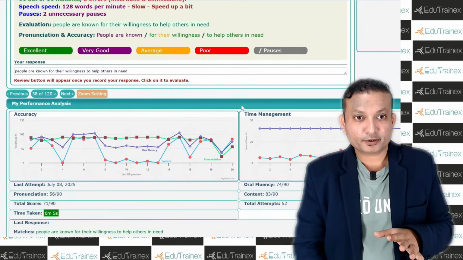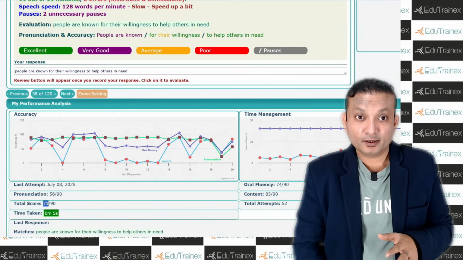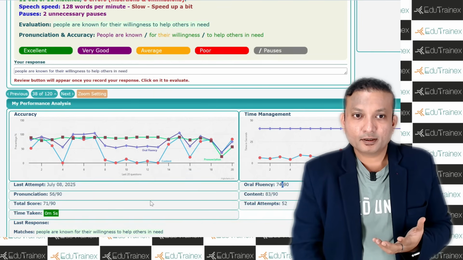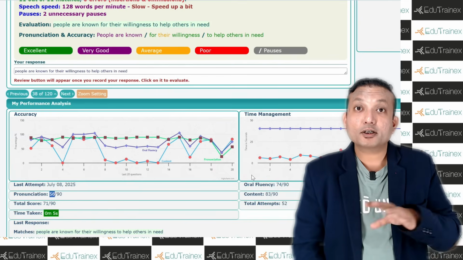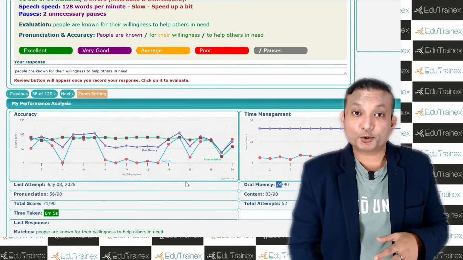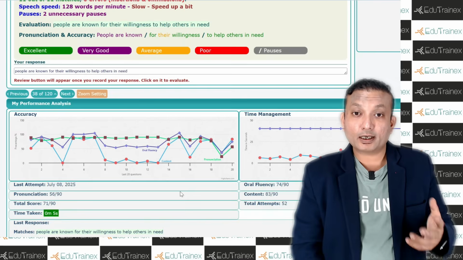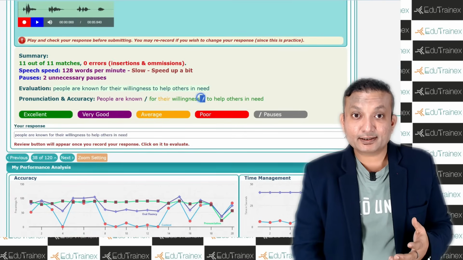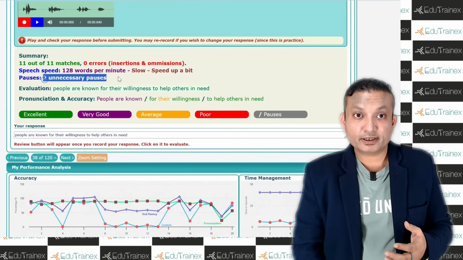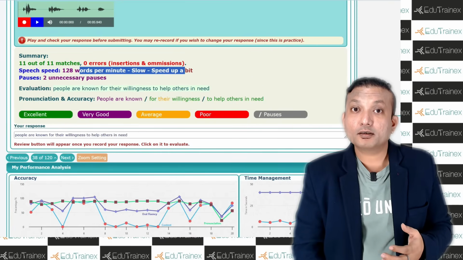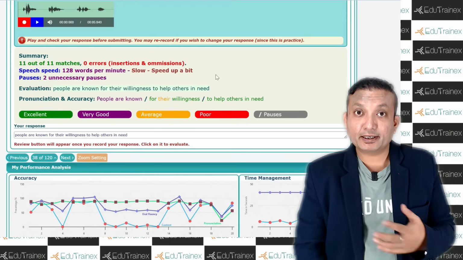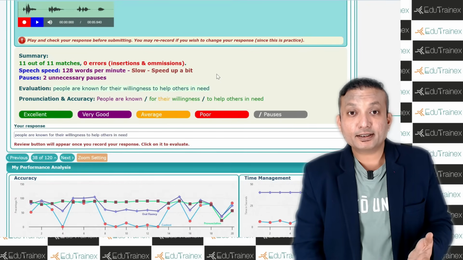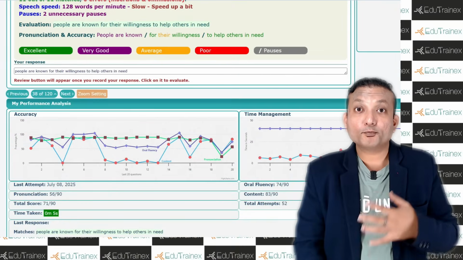Now if I see the scores, I said the whole thing, so I should have crossed 79 easily, right? But see how the pronunciation also came down, because pronunciation and fluency are tested together. That's how the software works, and ours as well. And you see the gaps that I added unnecessarily. So 2 unnecessary pauses, and it is showing I spoke with a slow speed because I was thinking and speaking. So speed wise also I lost there. Pauses also, I made unnecessary pauses. So all these factors contributed.